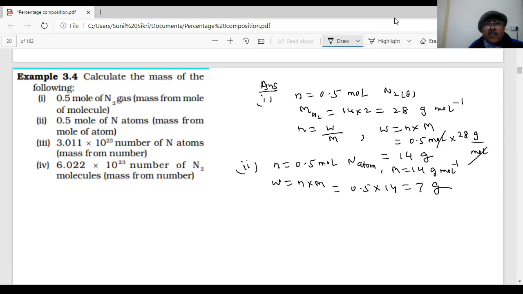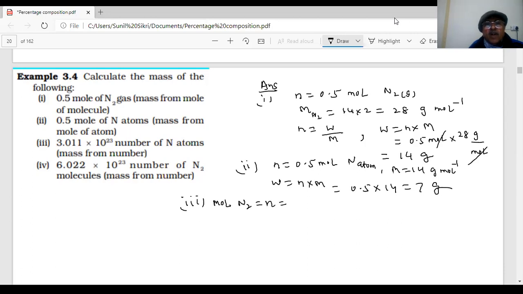What is the third answer, students? 6.022 times 10 power 23 number of nitrogen molecules. Mass from number. First you calculate the moles. So how many moles of N2?